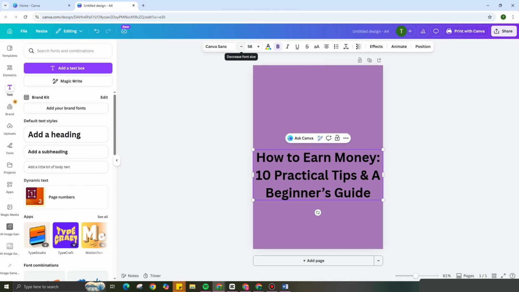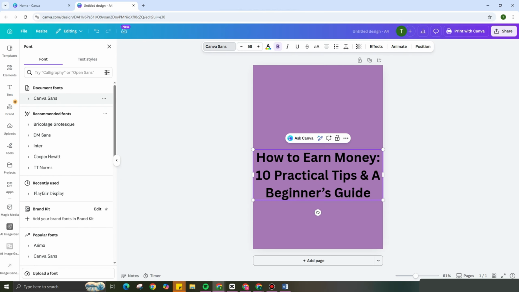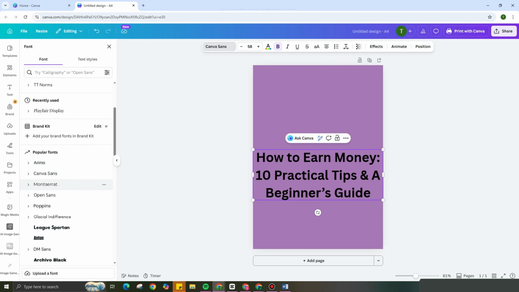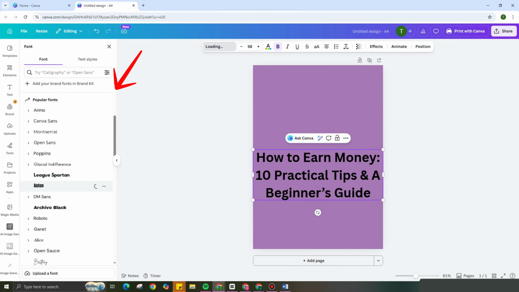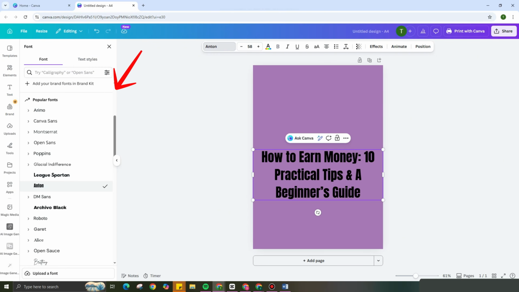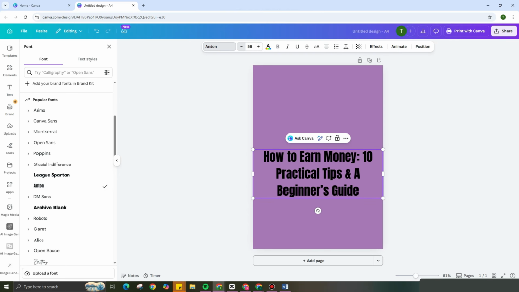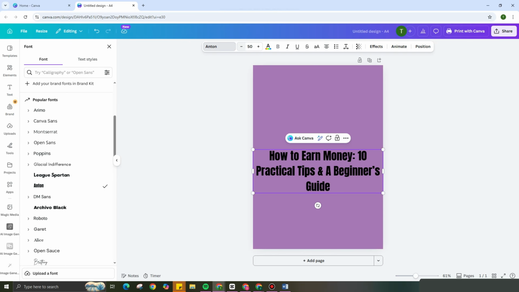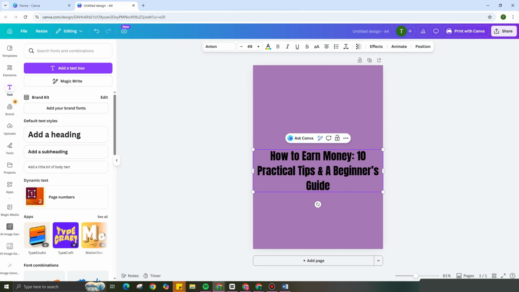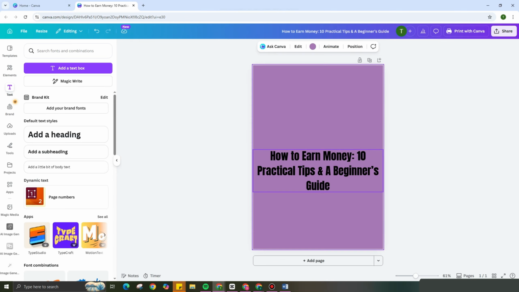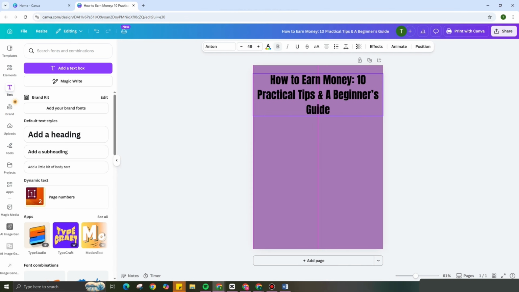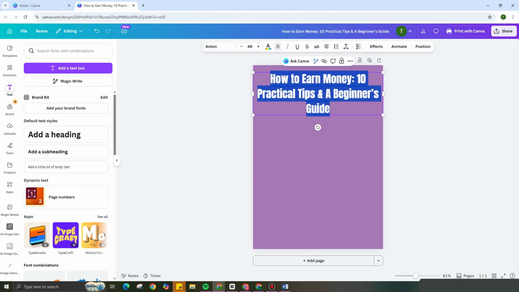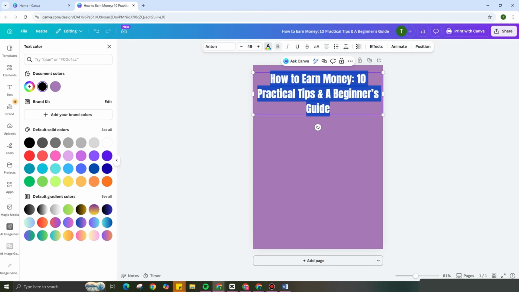Now here, if you want to change the font color or the font size, you can tap on the fonts right here. There are tons of fonts in Canva to choose from. All you have to do is select, for example, Anton. You can decrease the size. You can change the font color. You just have to highlight and then go to the font color and choose the color